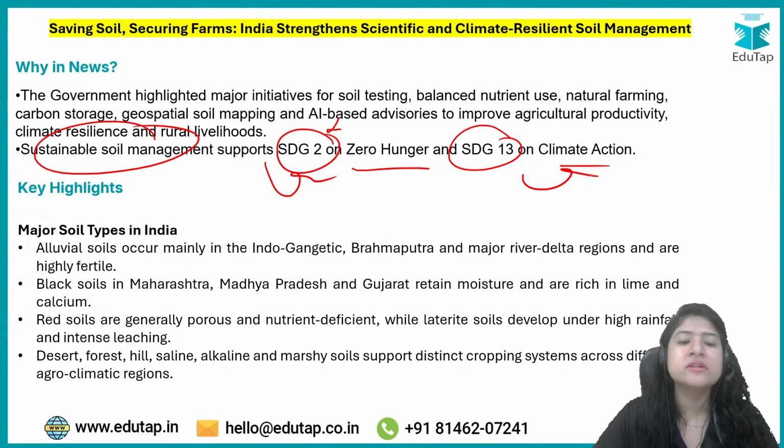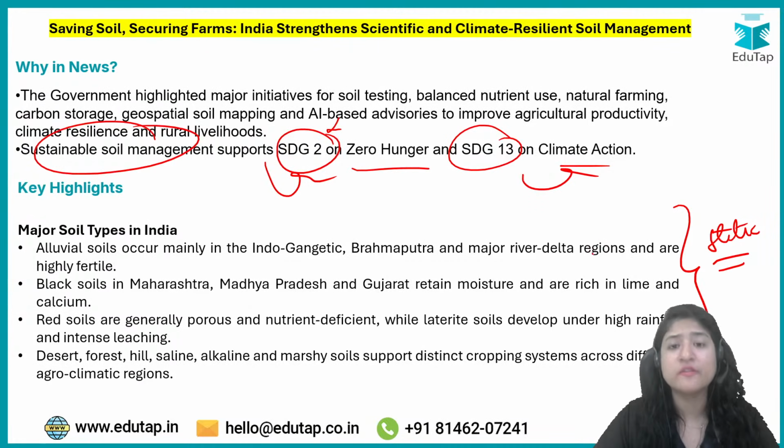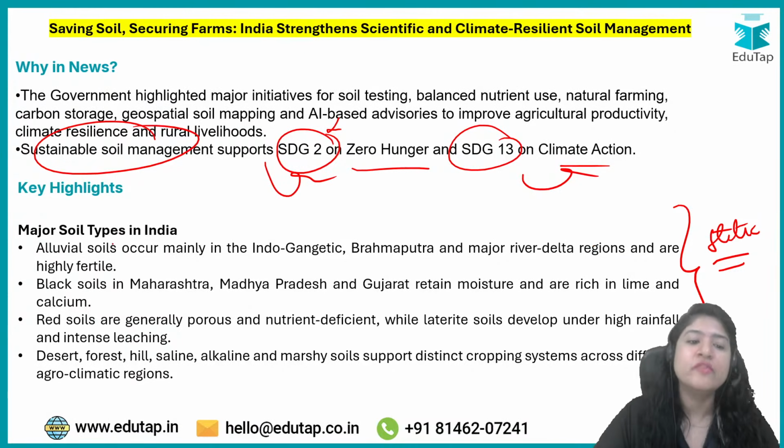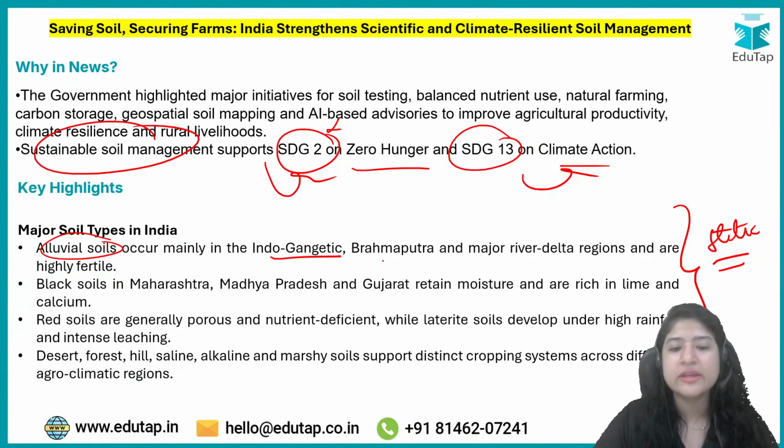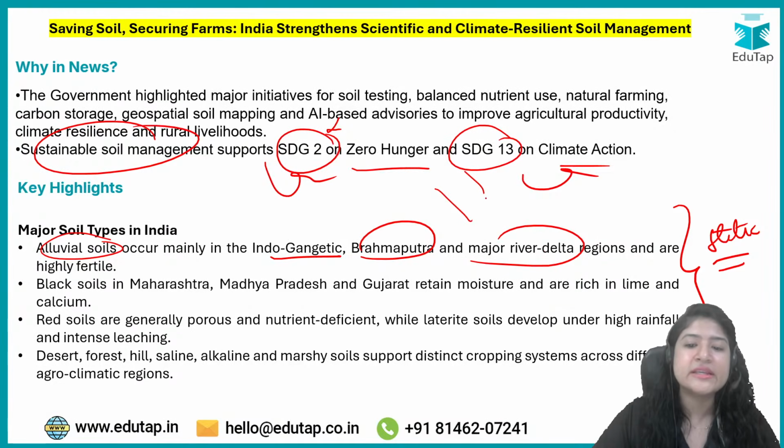Okay, now these are all the static part of this particular topic on soil, but as soil and water conservation is part of your NABARD examination, we definitely recommend that you go through that. For example, where are alluvial soils usually present? Alluvial soils are present in the Indo-Gangetic plain, Brahmaputra, and river deltas, where basically around rivers these alluvial soils are present.